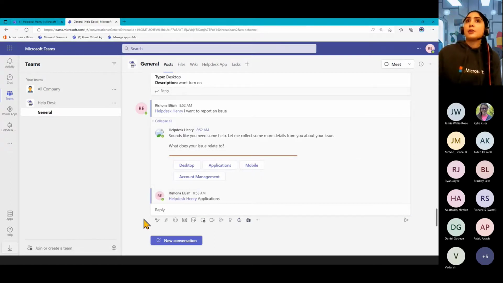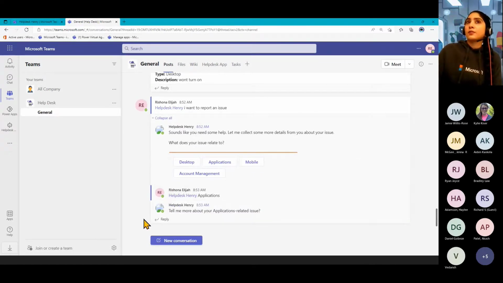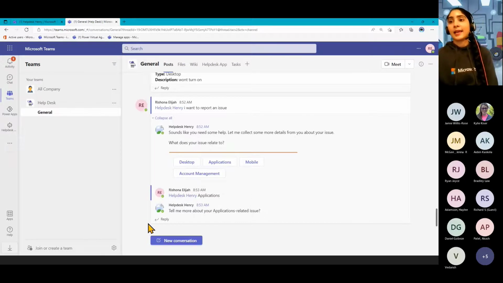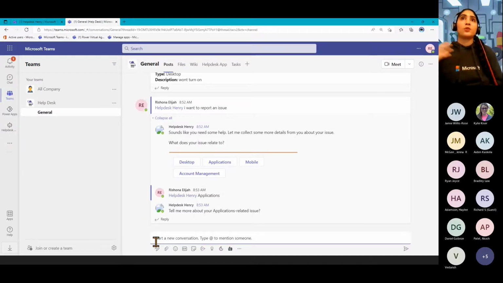So I think the first demo I saw of this from Microsoft was at one of those conferences at the end of last year. It was an airline using it where the bot would check the flight status. So people could simply go into Teams and ask what the flight status was of a particular flight. So rather than a person going and doing that, the bot would go and retrieve that for them.